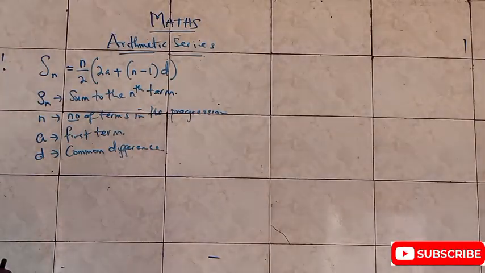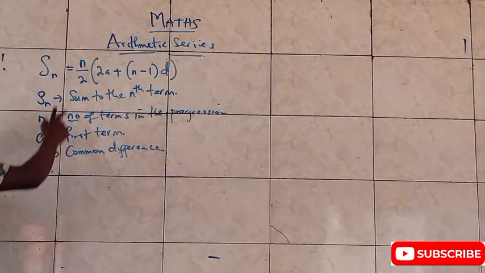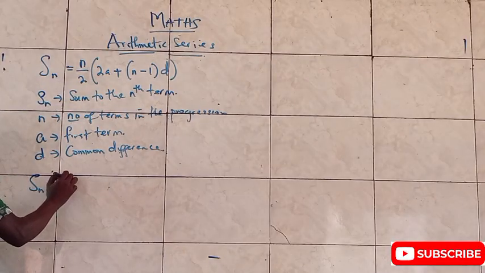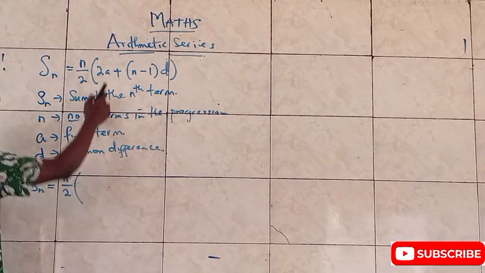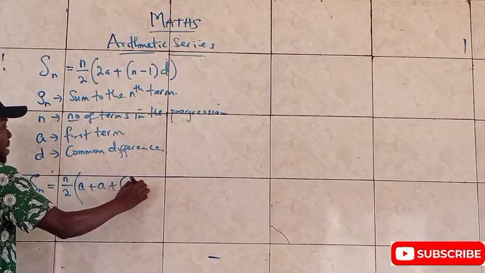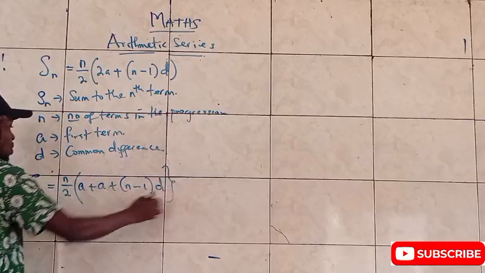Do you understand? But when we go on and expand this further, something like say Sn equals n all over 2, and write 2a as a plus n minus 1 bracket d, close the bracket.